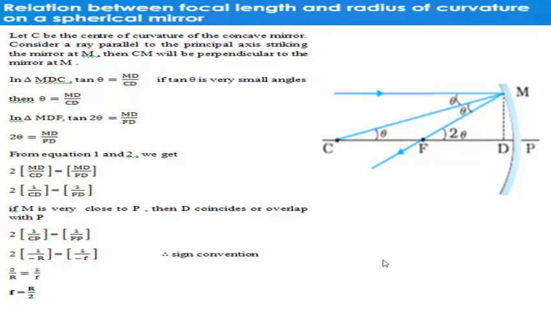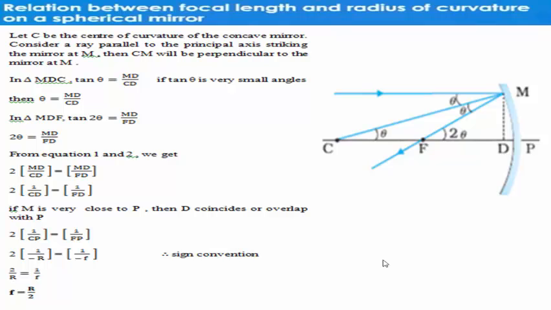That's why we have written 2 multiplied by 1 divided by minus R, where minus R is nothing but your radius of curvature, which is measured opposite to the incident light. That's why it is taken as minus, is equal to 1 divided by minus f, where f is nothing but your focal length, and it is taken as negative because the incident light is opposite to the measured direction from the pole. Left hand side minus and right hand side minus cancel out.